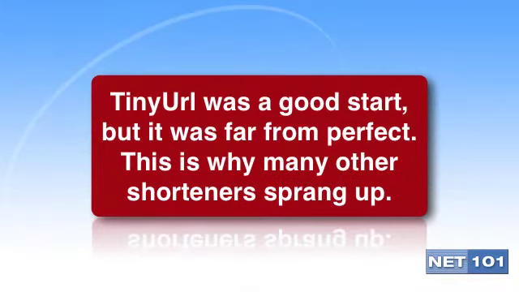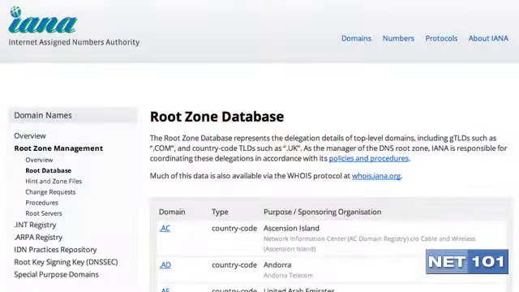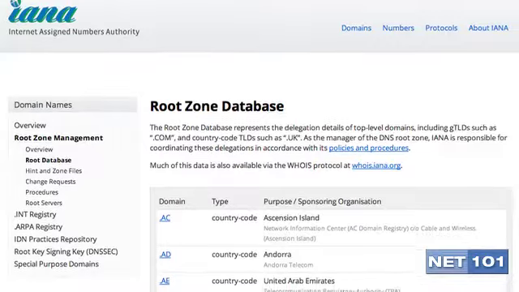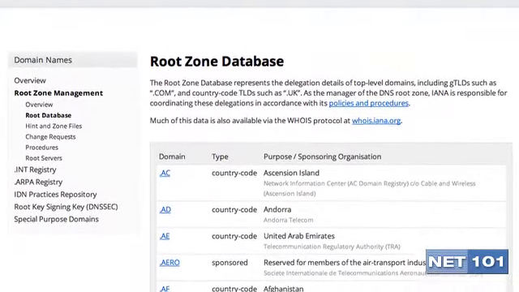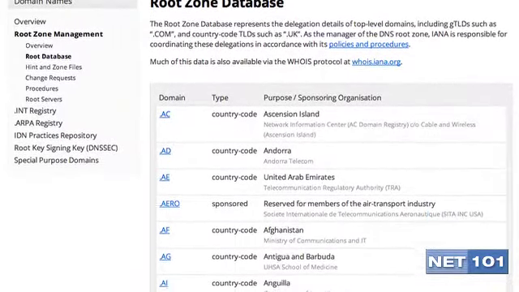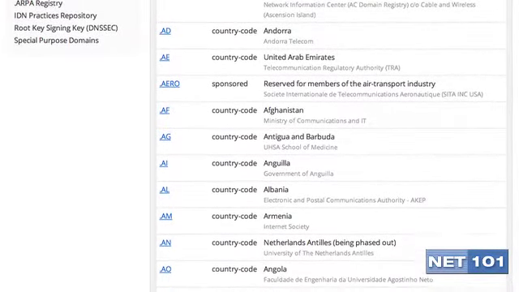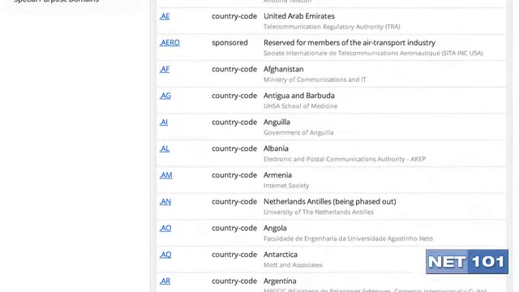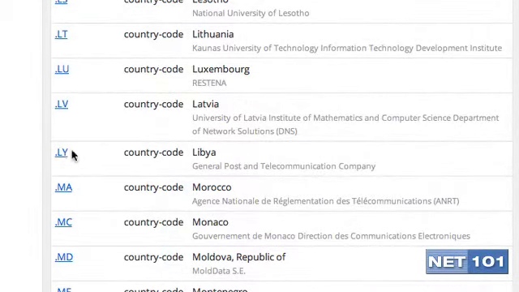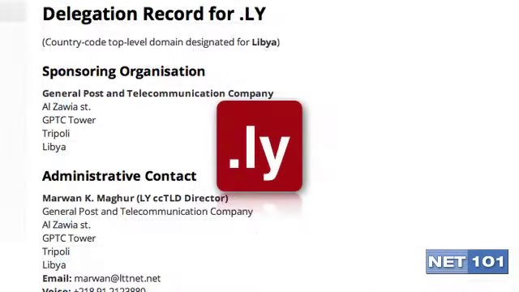The first is to get a domain name that is shorter than tinyurl.com. Many countries run what is called their own top-level domain system. What that means is that they have a two-letter designation after the dot, and that you can buy other letters in front of their two-letter designation. Libya has a two-letter designation of .ly.